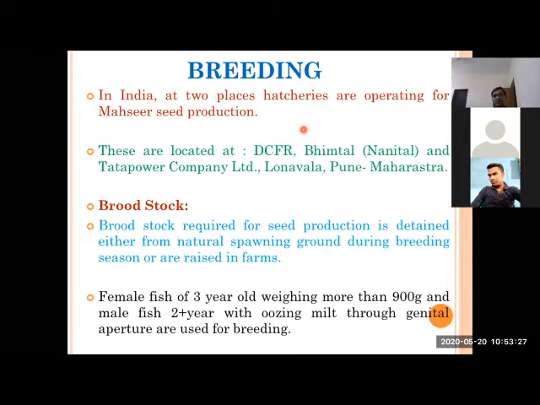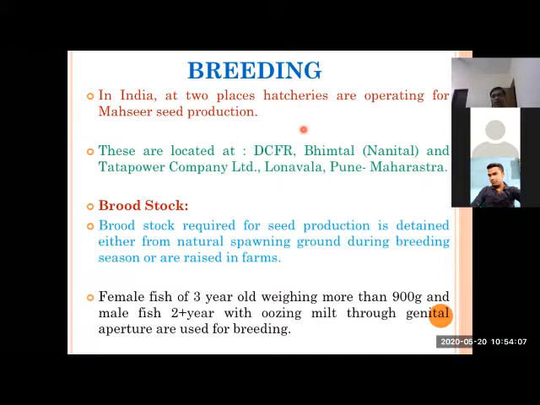The reason we are not culturing this species in ponds and other systems in India is that when we go for culture, our very first criterion for selecting a species is demand for the fish. Definitely, this species, like other major carp, has good demand in the market and fetches a good price. The second criterion is that seed should be available. Normally seed is available, but not in large numbers, only in small quantities. The third criterion is growth rate.